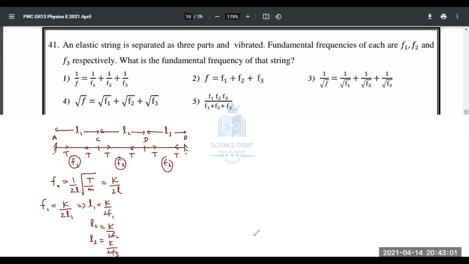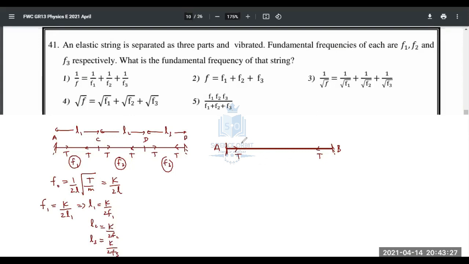Now, if you take the whole string, they are talking about the whole string now, you have to consider from A to B directly. When you talk about A to B, the whole thing, the same tension will be experienced by the string. I have taken another constant, that is small m, the mass per unit length. There are 3 different parts of the same wire, so small m will be constant.